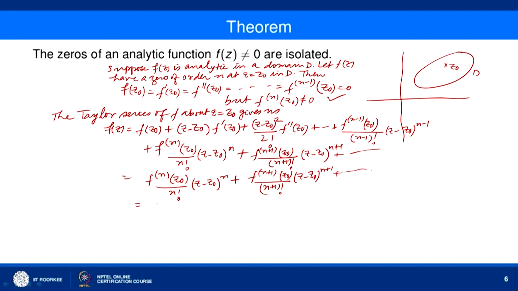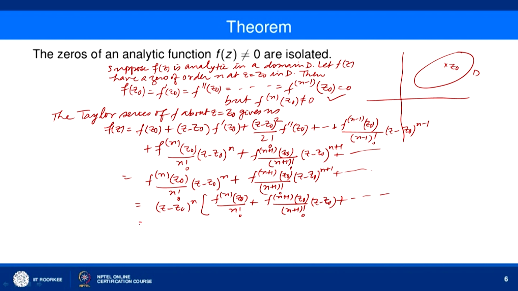And we can then write z minus z naught to the power n into f n z naught over n factorial plus f n plus 1 z naught over n plus 1 factorial z minus z naught and so on.